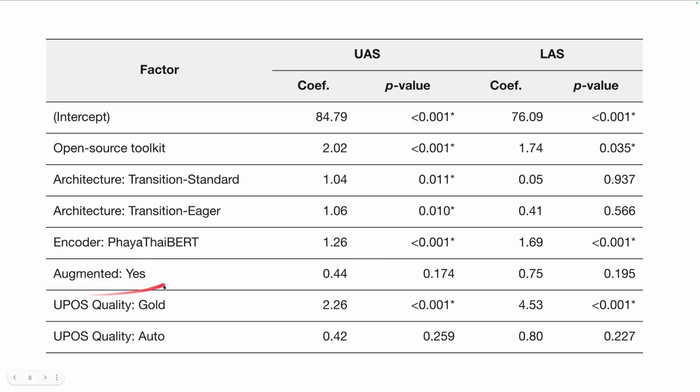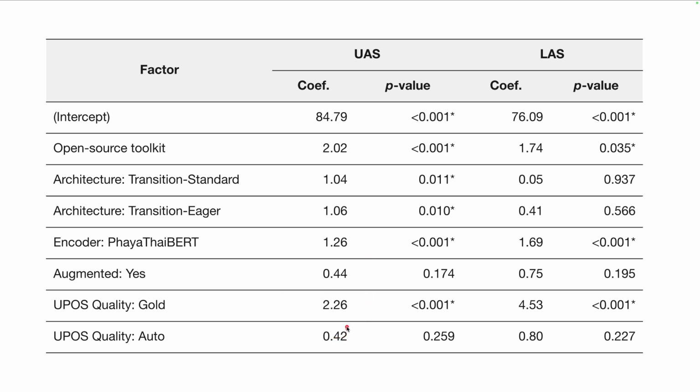And the augmentation, the super token context, doesn't really help you much, so we don't get much of the gains over here. And most interestingly, the part of speech quality. If you get the gold standard, then you get 2 points extra, which is the biggest factor of all the factors that we studied here.